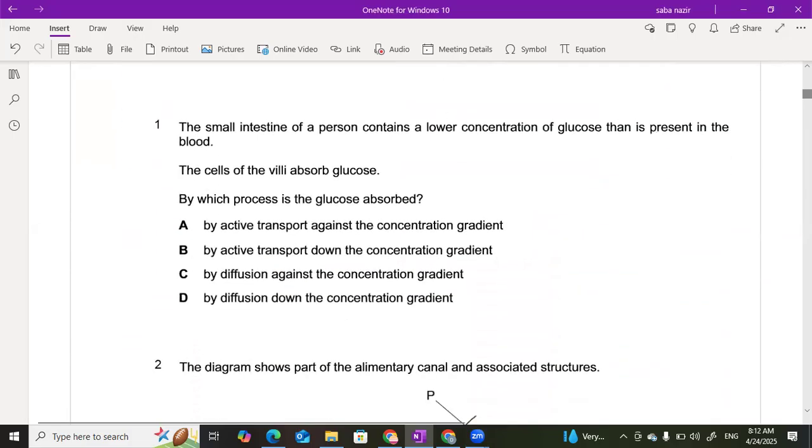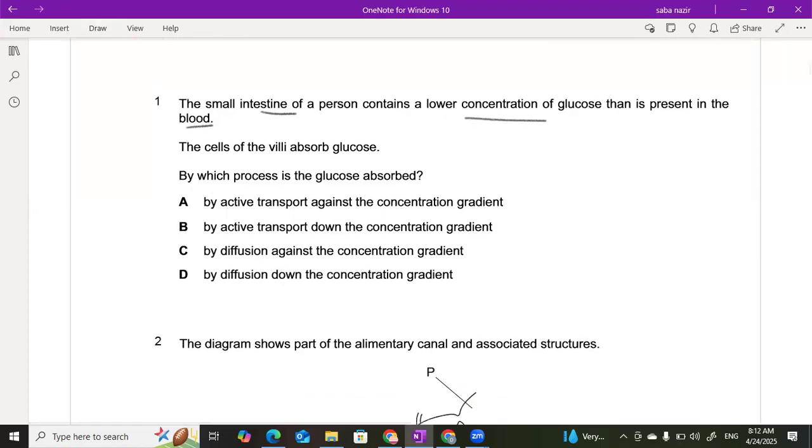Question number 1. The small intestine of a person contains a lower concentration of glucose than is present in the blood. We need to understand this situation, what exactly is quoted here.